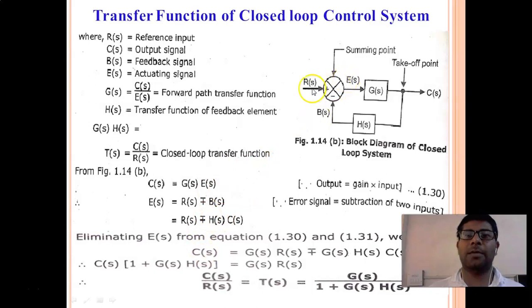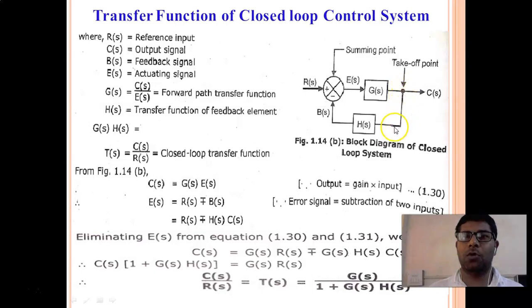So here is a block diagram of closed loop control system. See, here is the summing point. R of s is the reference input you are applying, and B of s is the input coming from the feedback element. The difference of R of s and B of s generates an error signal, that is E of s, and it will go to G of s, which is the transfer function we need to calculate. And this is the take up point. This point is called the take up point. We will see it in block reduction techniques, so just keep in mind this is a take up point.